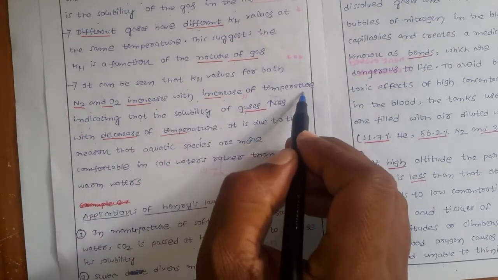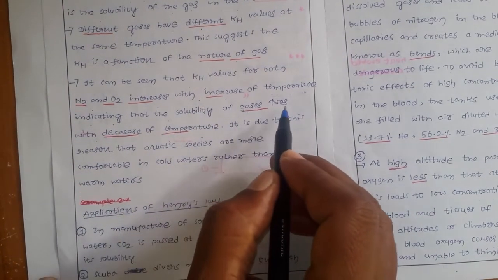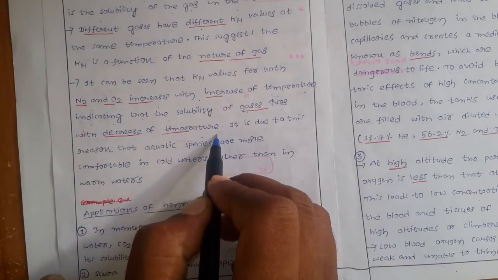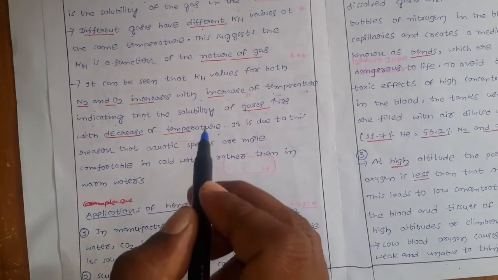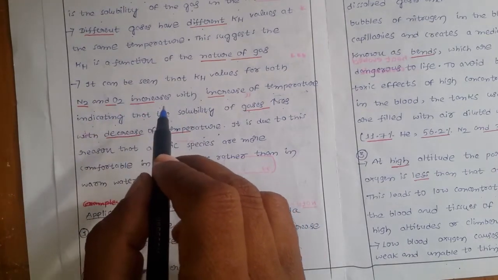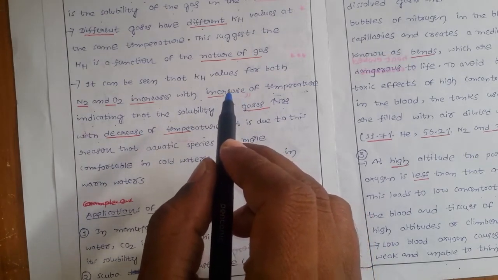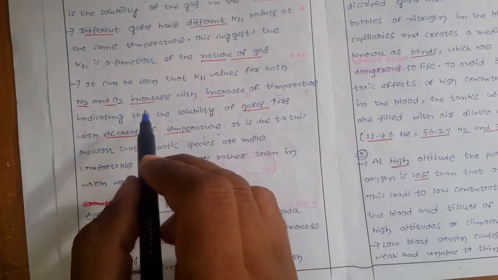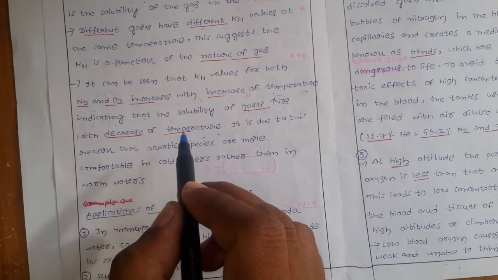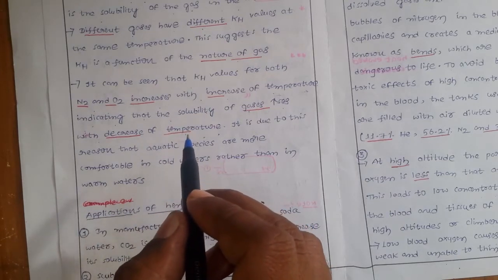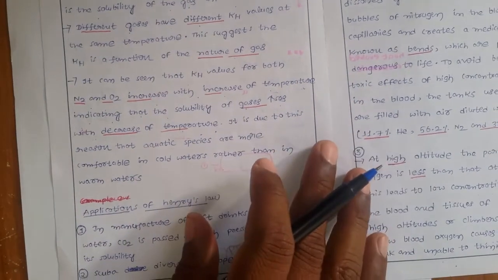Sorry, so that indicates that the solubility of the gases increases with decrease of the temperature. The sentence is a little bit confusing. The nitrogen and oxygen KH values increase with increasing temperature. That means, oppositely, with decreasing temperature, the KH values also decrease. With decreasing temperature the KH values decrease, which means obviously the solubility of the gases increases.